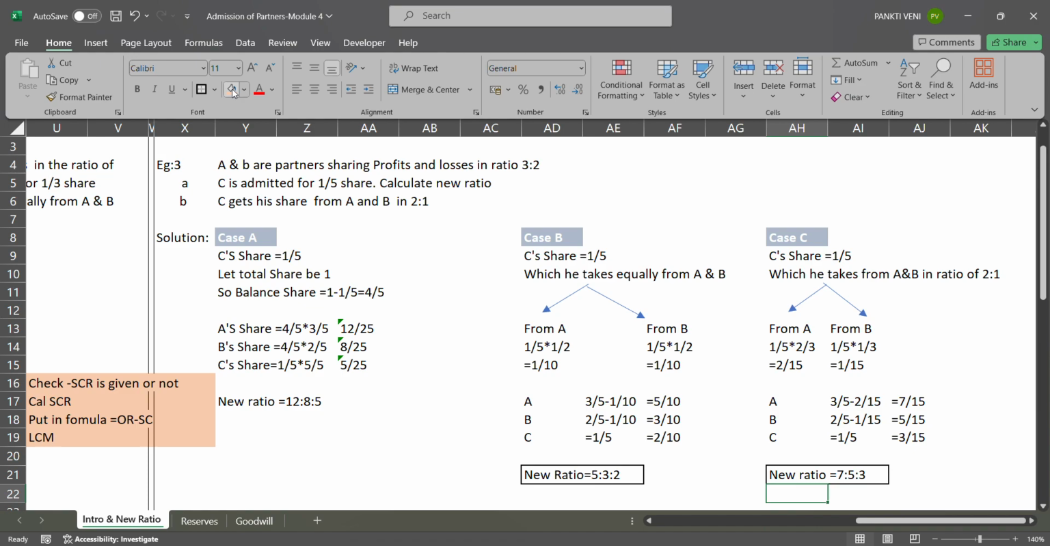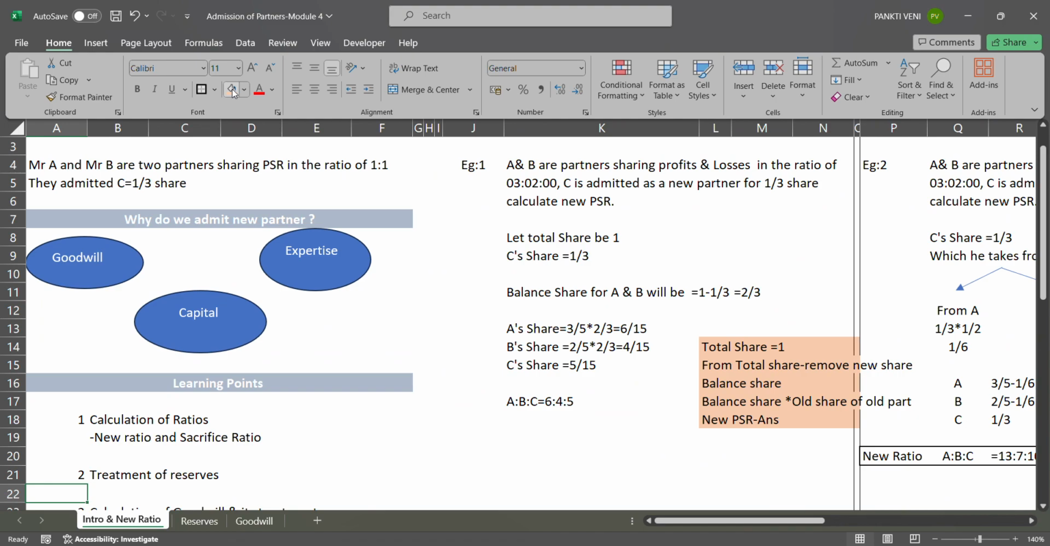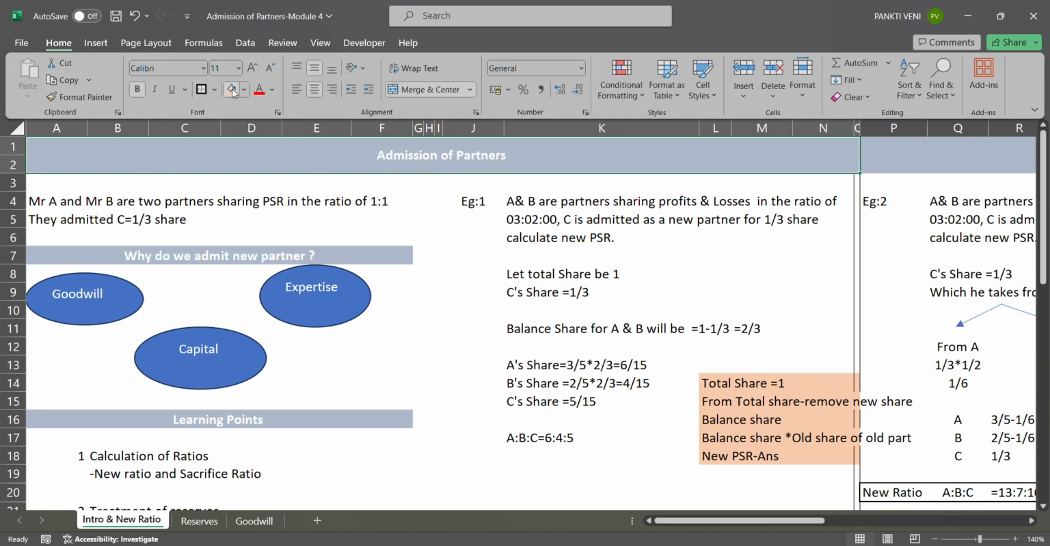I have taken the CMA module as the base for this chapter. There, they first explain the partnership, then the admission of partners, then they go to the new ratio. So I have tried to explain the new ratio in an easier version here. I hope you are comfortable with this part.